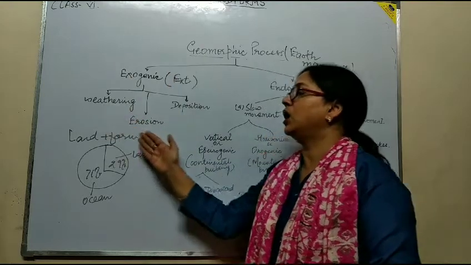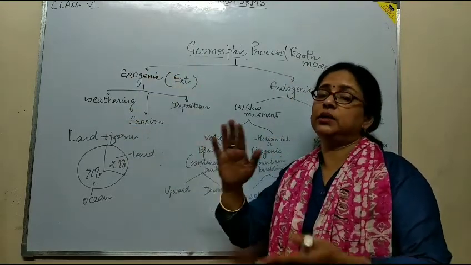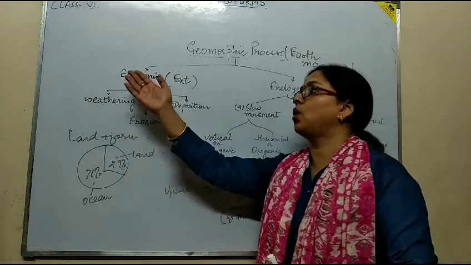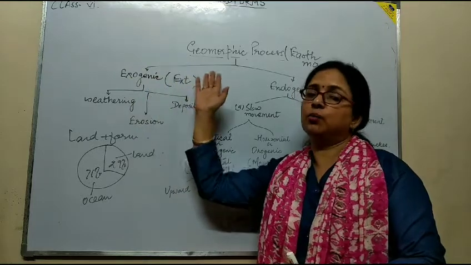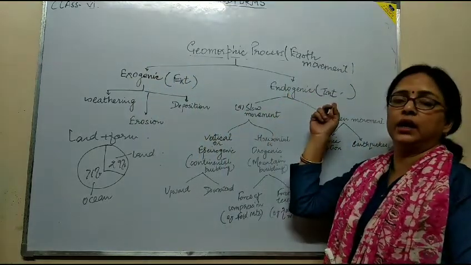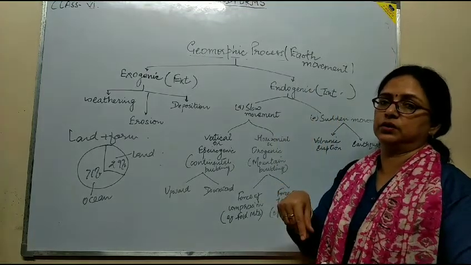So these all occur externally. Externally means the acts on the surface of the earth, which are called the exogenic movement. Another one is the endogenic or internal movement that acts inside the surface of the earth.